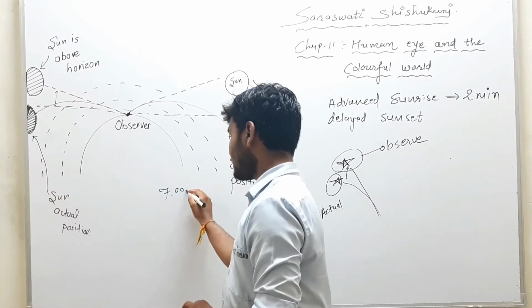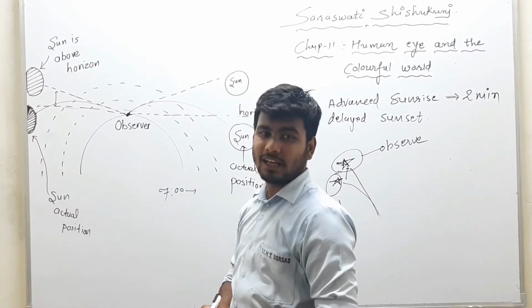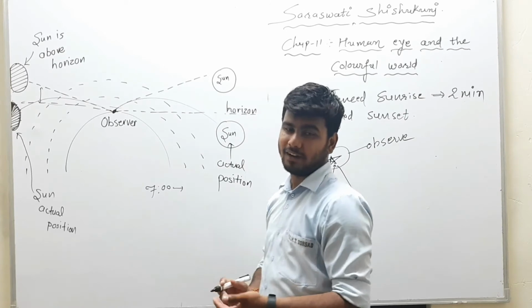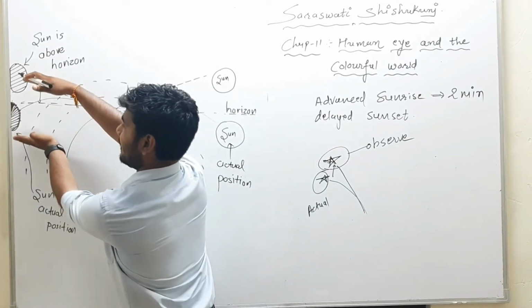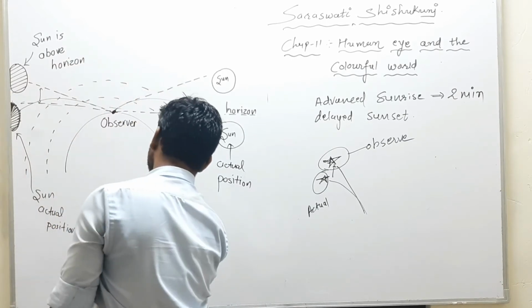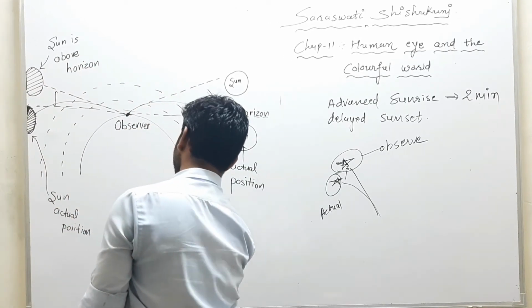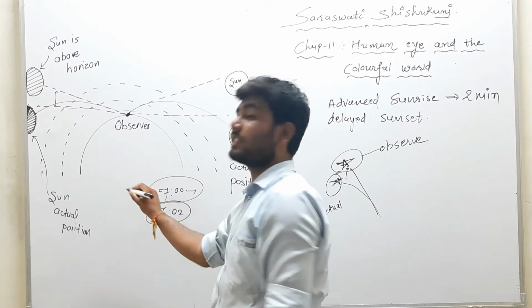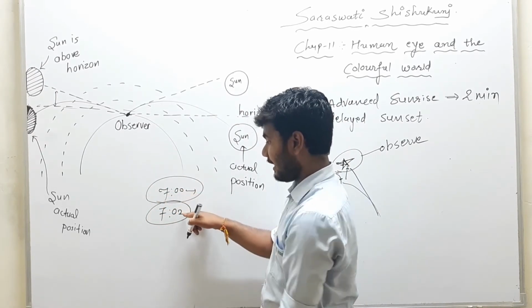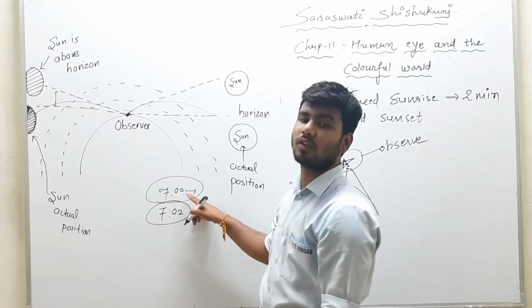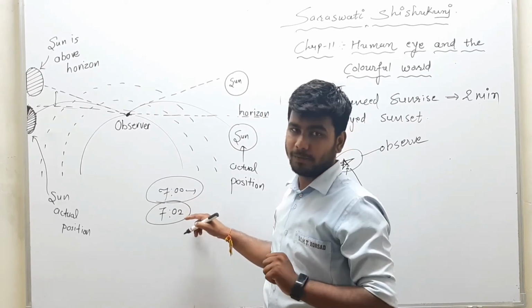According to us, the sunrise is at 7. But when the actual sun rises, it will rise at 7:02. So between the observed sunrise and the actual sunrise, there will be a difference of 2 minutes.